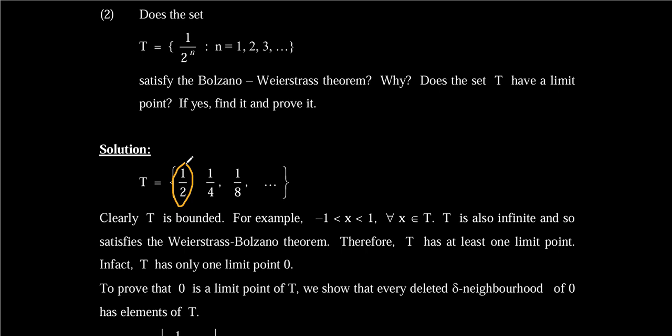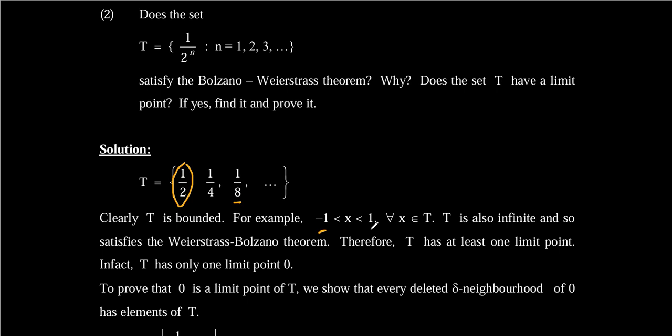Since it has a first element, I can find a number which is always less than this first element. For example, if I choose 0, it is always less than half. If I choose minus 1, it's always less than half. And that's what you see, right? And also the last element, although I don't see the last element, I realize that the sequence continually is decreasing, right? For example, 1 over 4 will be greater than 1 over 8. 1 over 8 will be greater than 1 over 16, and continuing, right? So I realize that even though it's decreasing, I'll never also get to what?